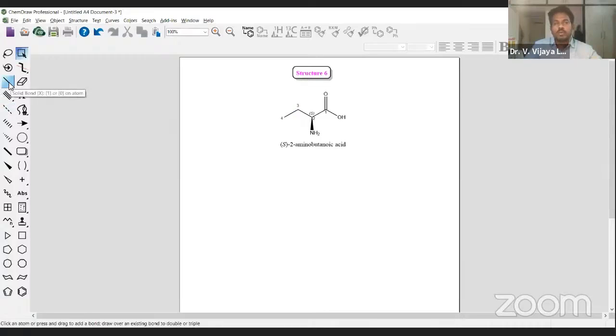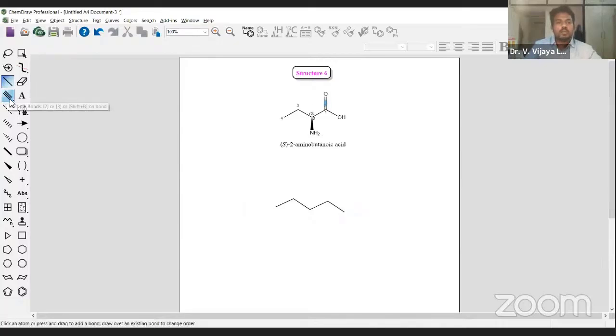Just simply go to the main toolbar and click the single bond and you draw that. Then after that, another single bond. Simple. Then after that, another single bond. Then after that, another single bond. This is how. So what we need to do after that, we need to add this double bond.